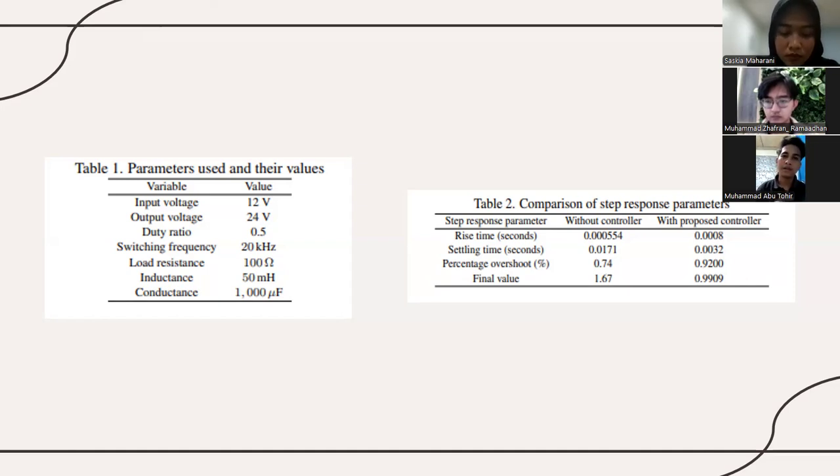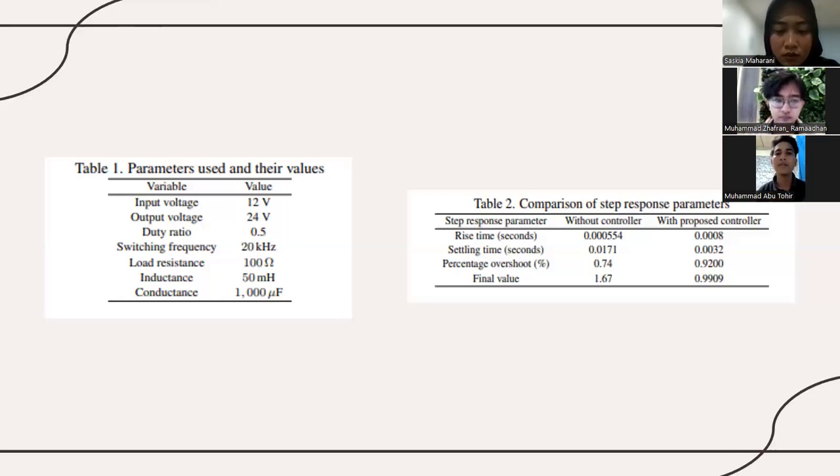The duty ratio is set to 0.5, which controls the switch of the converter. The switching frequency is 20 kHz, the resistance is 100 ohm, the inductance is 50 millihenry, and the capacitor is 100 microfarad.